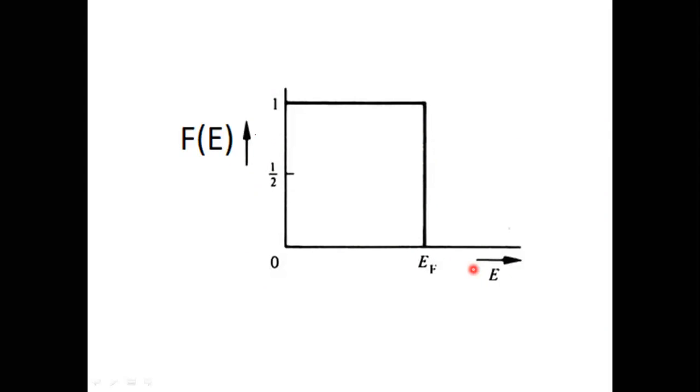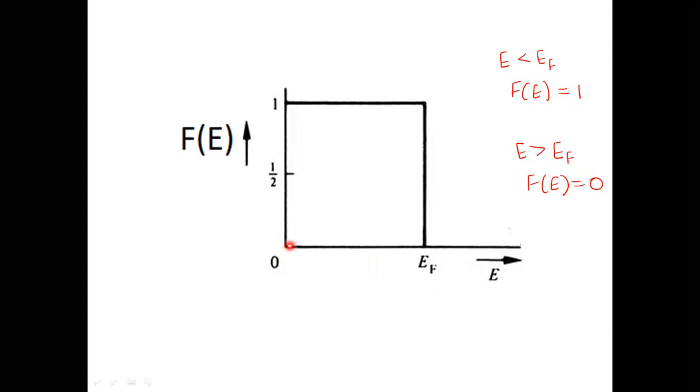So this is the graph. This I was trying to explain. If I plot the graph between energy E along the x-axis and Fe, the Fermi-Dirac distribution function, along the y-axis, let us try to understand. Here E is equal to 0 and here E is equal to Ef. So we know that when E is less than Ef, Fe is 1, and for E greater than Ef, Fe is 0.